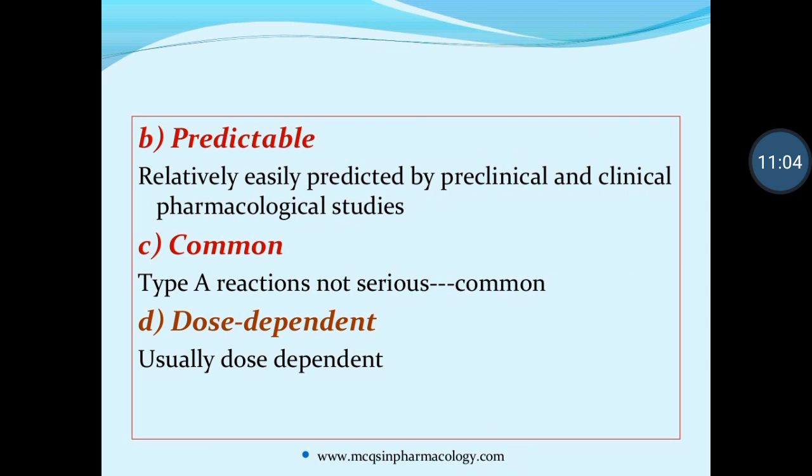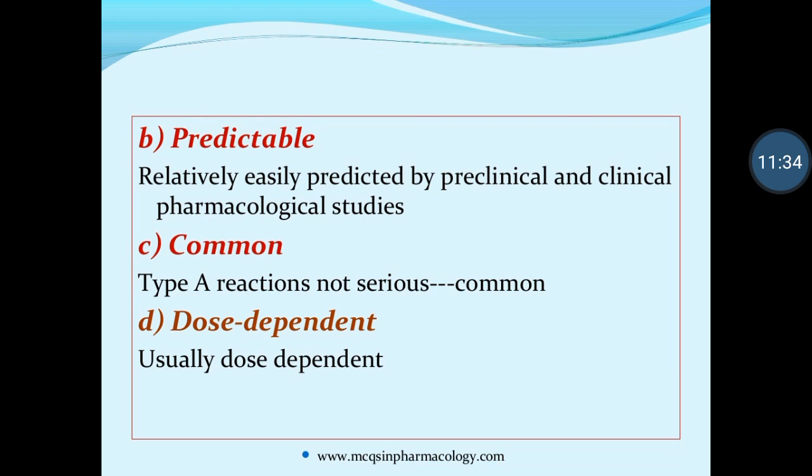Second, when we are using type A, the first is the pharmacological reaction, the second is predictable. We can already know that if you take this drug, these types of adverse drug reactions can form. That is known as predictable, relatively easy to predict by preclinical and clinical pharmacological studies.